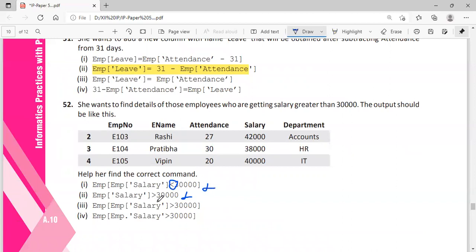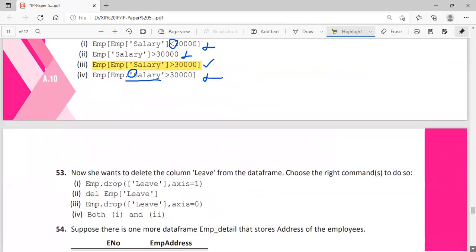Here we are checking the salary, and again Boolean filtering is done. This is correct. Here we are using emp dot salary, but the problem is that when you are using the dot operator, these quotes cannot be used. Quotation marks cannot be used. If you remove the quotation marks, then this will also be correct. So the answer to your question is option 3. Here Boolean filtering is going on.